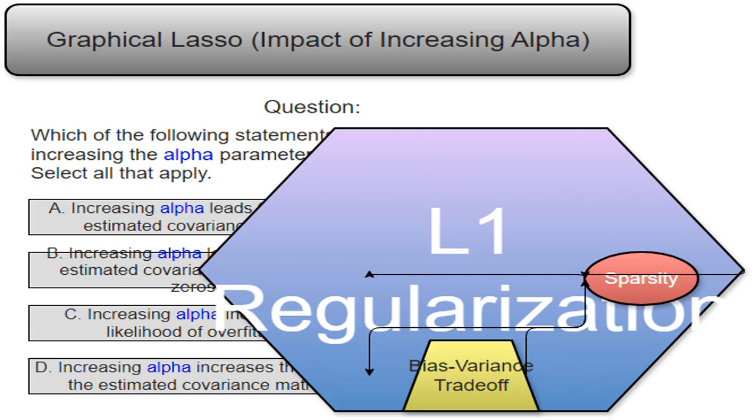The bias-variance trade-off is a fundamental concept in machine learning. Bias refers to how much a model's predictions differ from the true values, systematic error. Variance refers to how much a model's predictions vary across different training sets, random error. Increasing alpha in graphical lasso increases bias by shrinking the estimated covariance matrix towards zero, but decreases variance and reduces the risk of overfitting. It's a delicate balance.